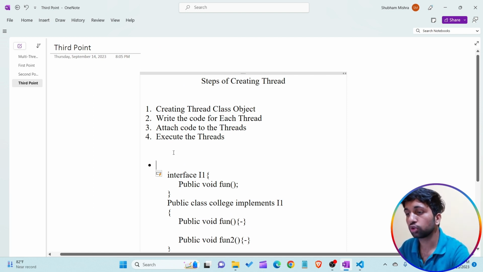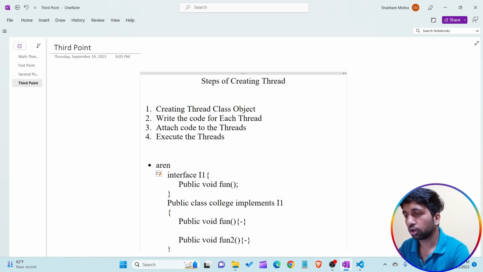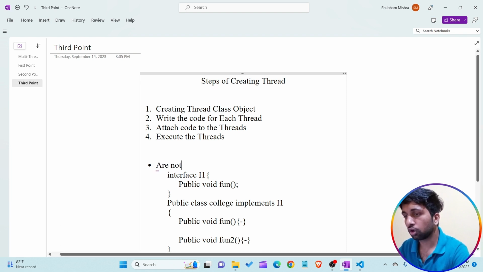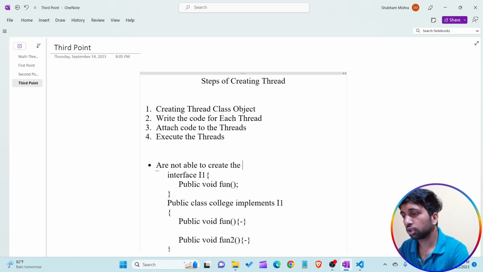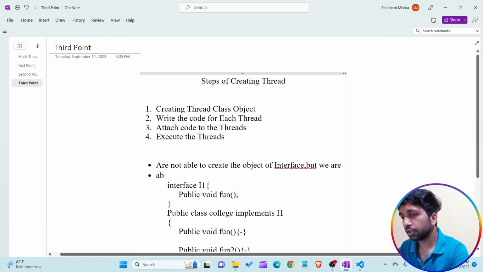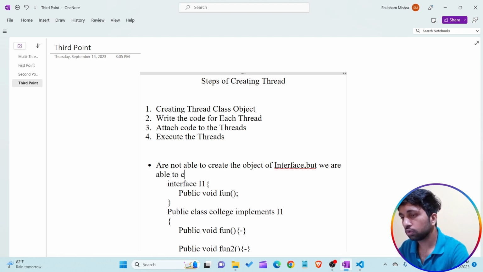So the first point I want to write here: we are not able to create the object of an interface, but we are able to create the reference variable of an interface.